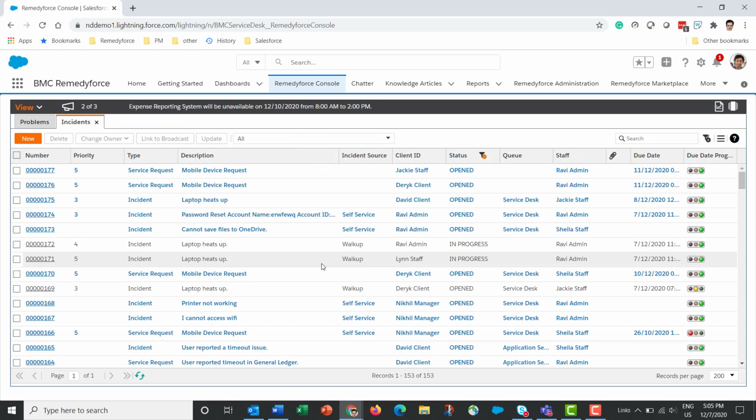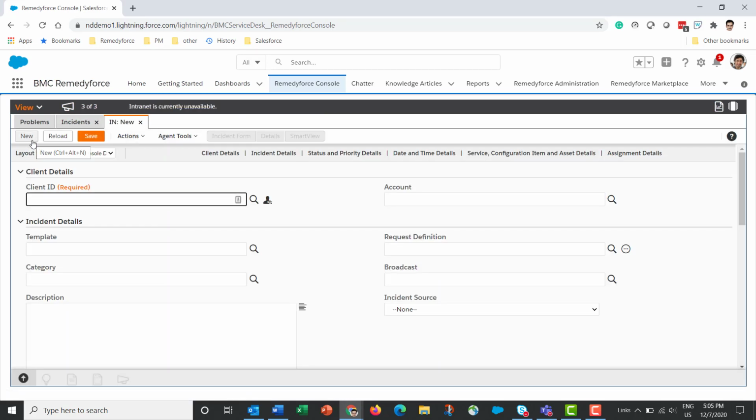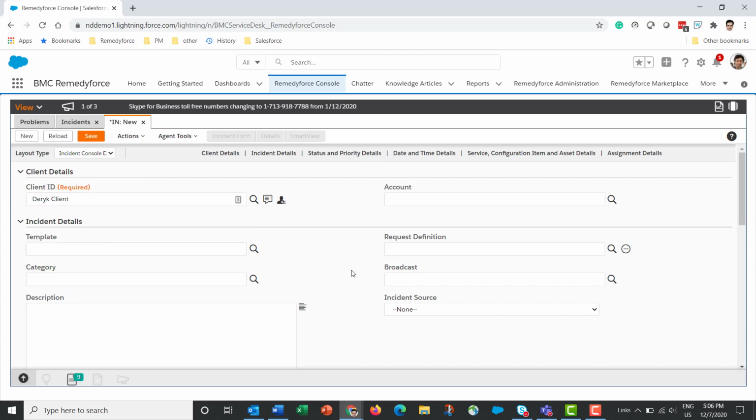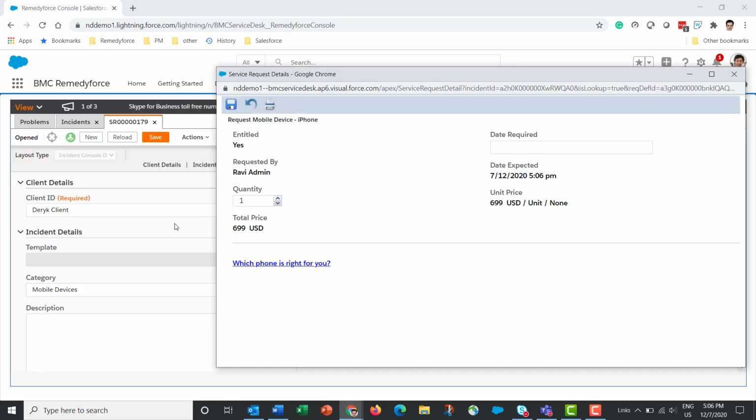So let's create a new service request now. To create a new service request, I click on the new button on incidents. I enter the identity of the user. It's Derek. And in request definition, I select request mobile device. That's it. I don't need to enter anything else on the form. I save this record. When I save the record, a form pops up, and this form has all those input questions that must be answered to complete the service request.